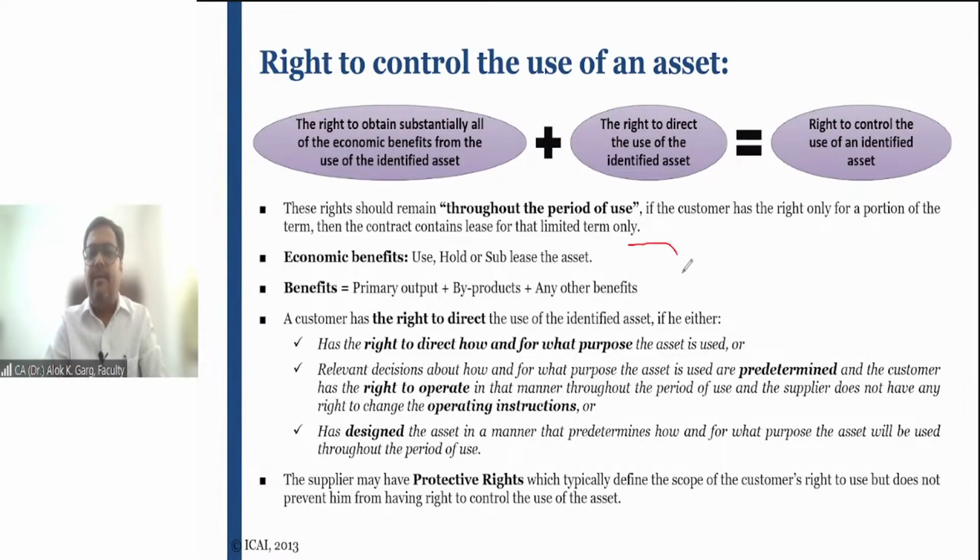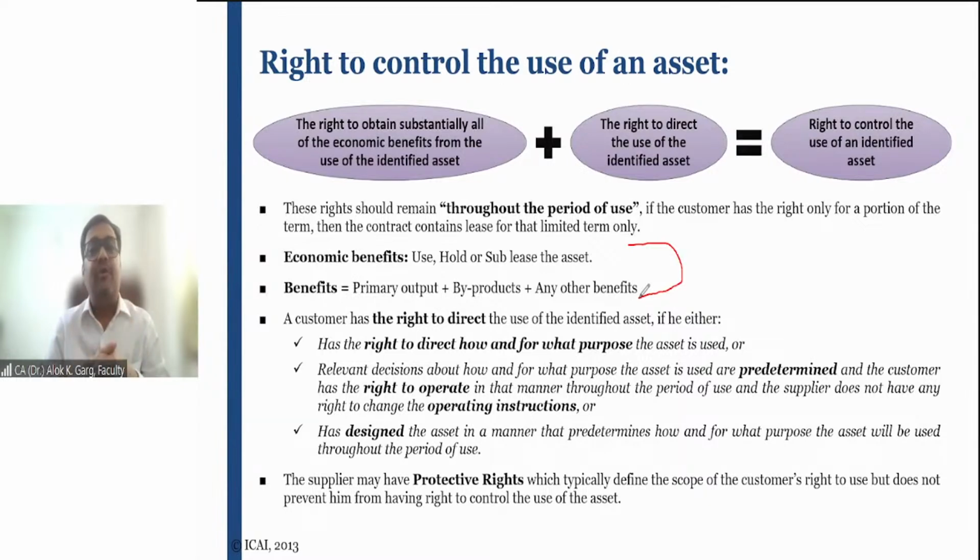Friends, as I told you, the right to control the use will be established by two parts. Number one, who is getting the benefit? Number two, who is deciding the use? Right to control the use comes by two parts: who is getting the benefit from using the asset, and who is deciding the use of the asset.